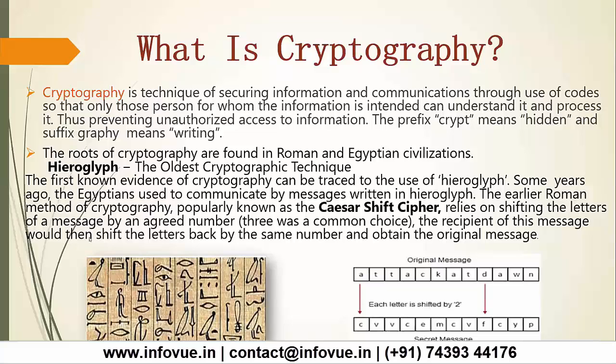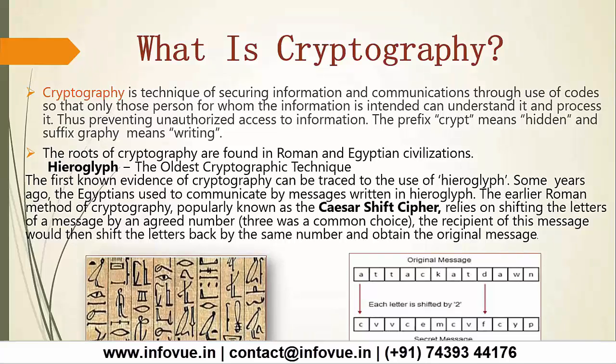The earlier Roman method of cryptography, popularly known as the Caesar shift cipher, relies on shifting the letters of a message by an agreed number. The recipient of this message would then shift the letters back by the same number and obtain the original message. Here the first image is of the hieroglyph technique, and the next one is of the Caesar shift cipher.